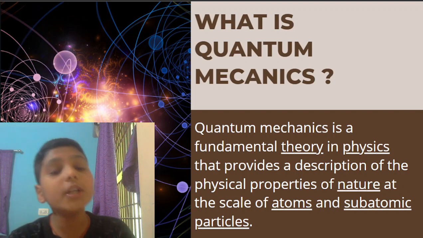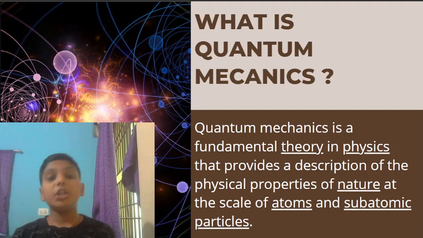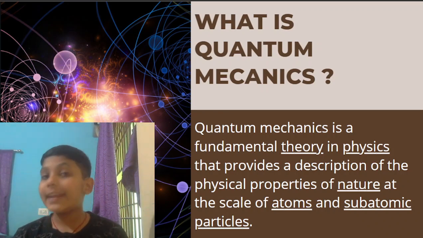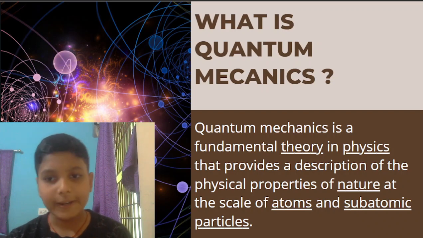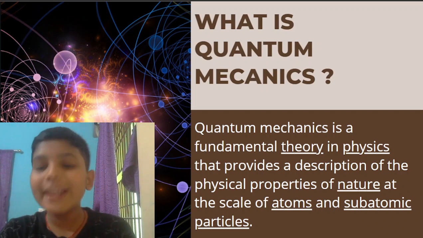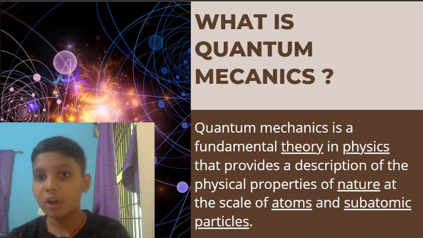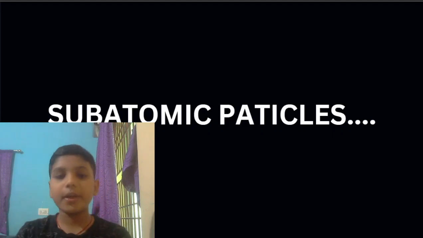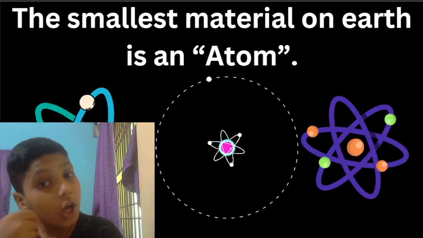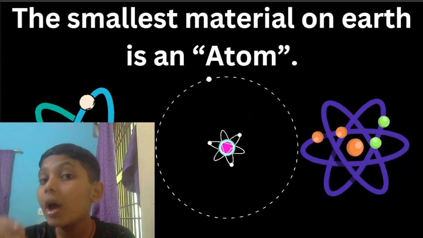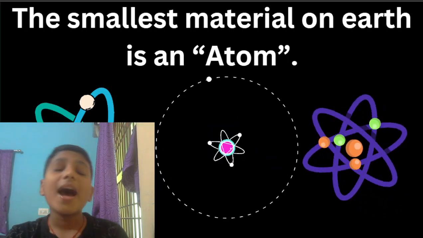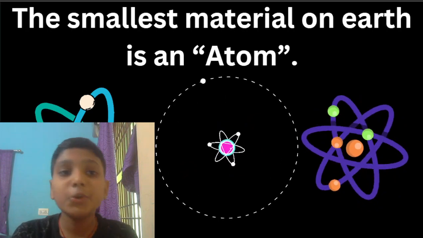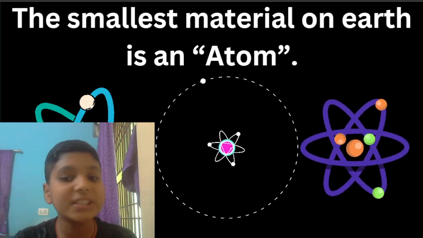Quantum mechanics is not a thing that we can just understand in a very short duration of time. It's a very difficult thing to understand. So for that you need to have the knowledge of subatomic particles and the structure of atoms. Now let us understand subatomic particles if you don't know about that. Okay, so the smallest material on the earth is an atom, the smallest material. I'm damn sure that you have read this in school, or this is something you might know, that the smallest matter is an atom.